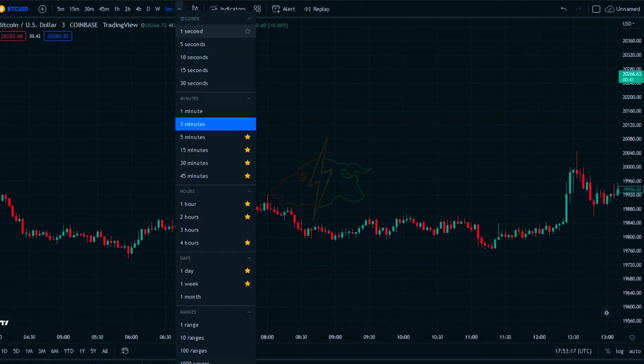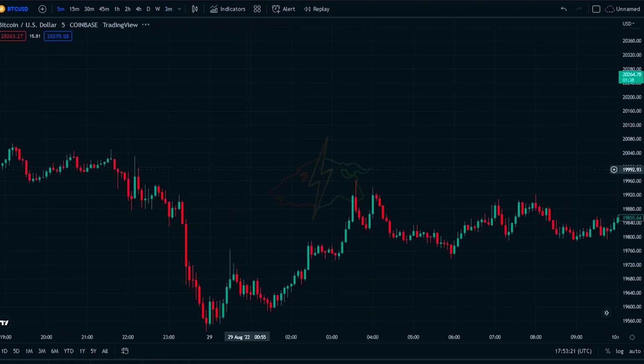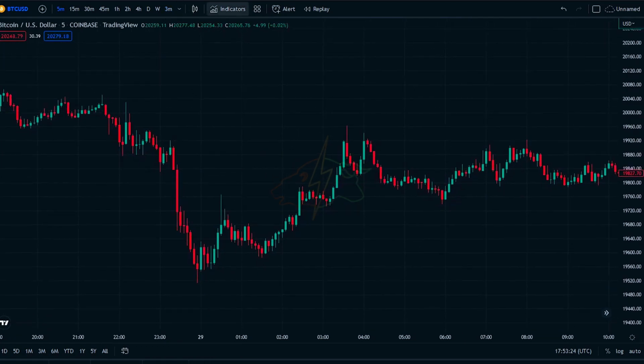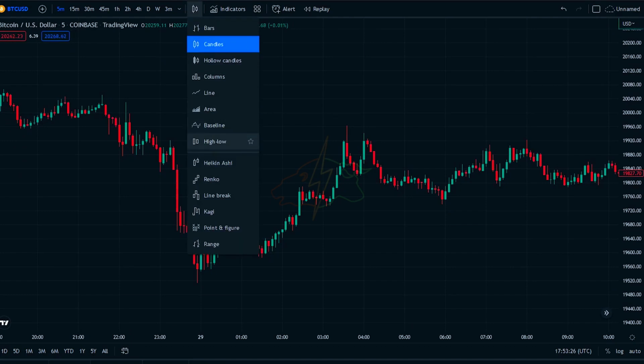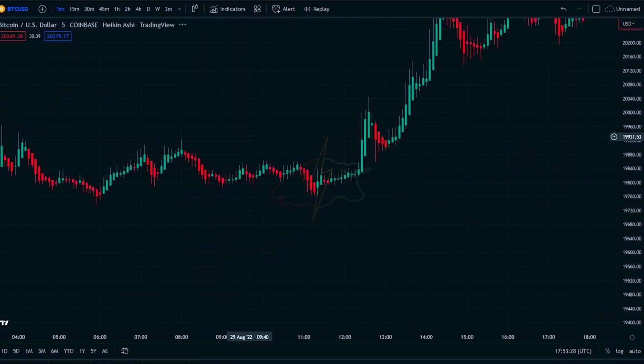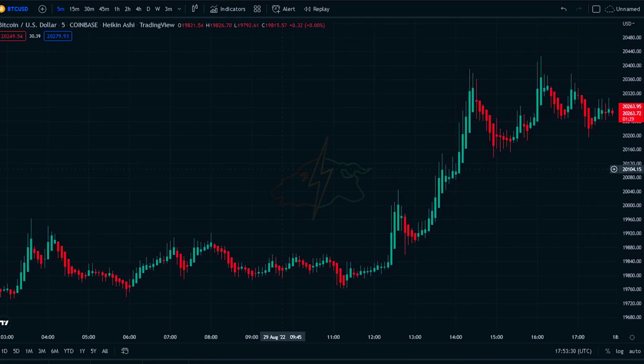First, you'll need to change the time frame to the 5-minute time frame. Now we need to change the regular candlesticks to the Heiken Ashi candlesticks. Now it's time to add the necessary indicators to the chart.